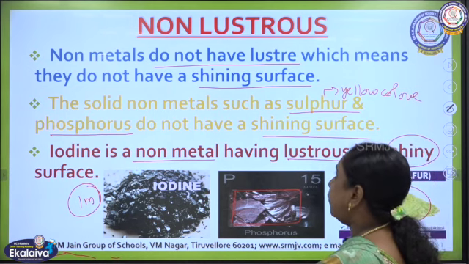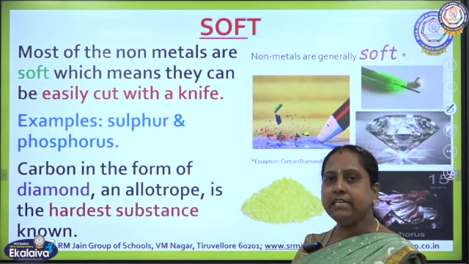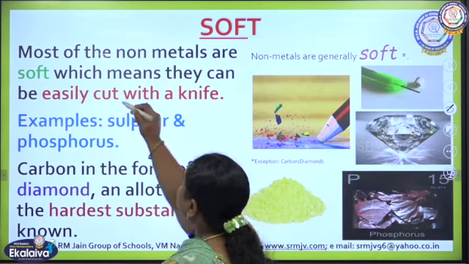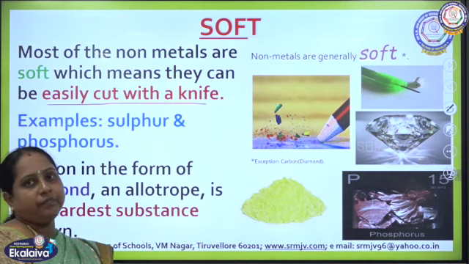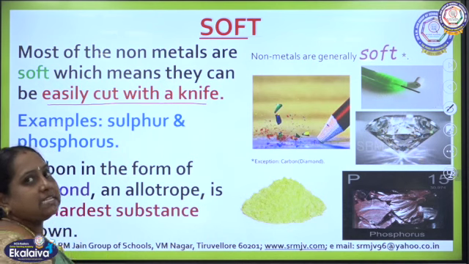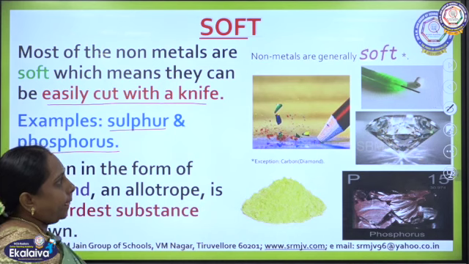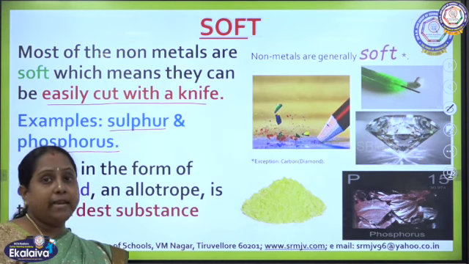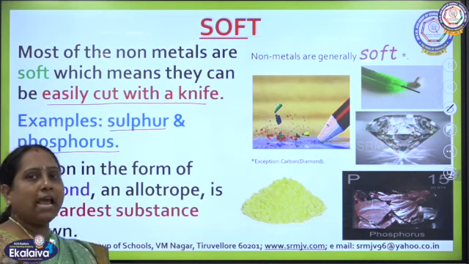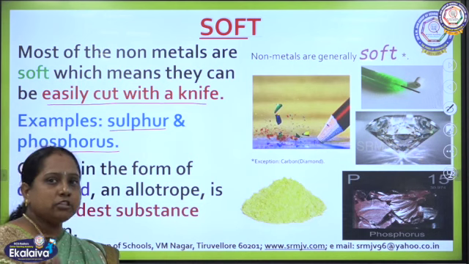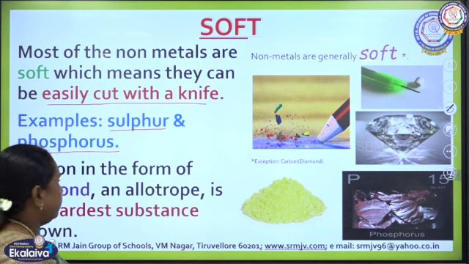And the other properties of non-metals, if you check: soft. Non-metals are generally soft in nature. As they are soft, they can be easily cut with a knife, right? Example, sulfur and phosphorus. Like sodium and potassium metals, which we used to cut with a knife, same way here also sulfur and phosphorus are available in solid state. That means a bulky solid, so they can be cut using a knife.